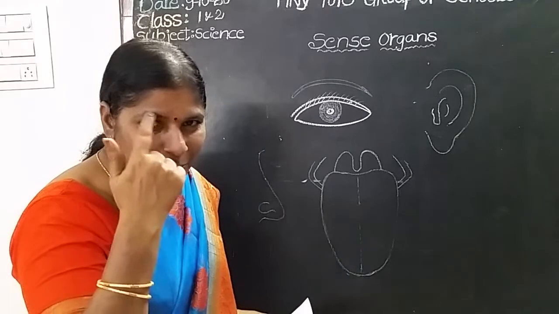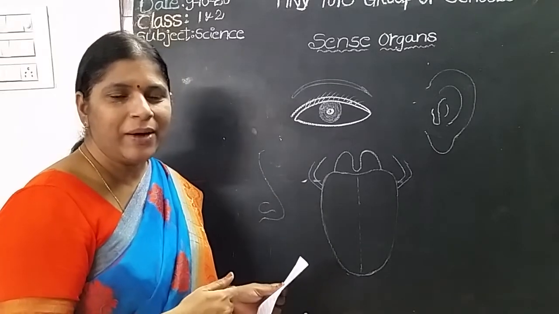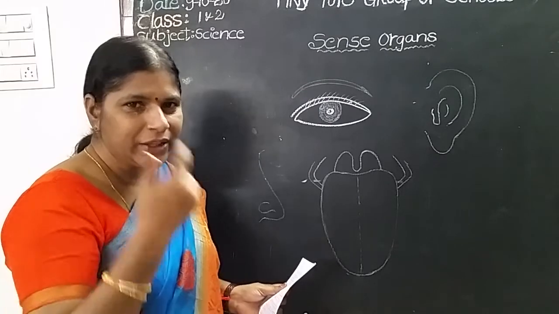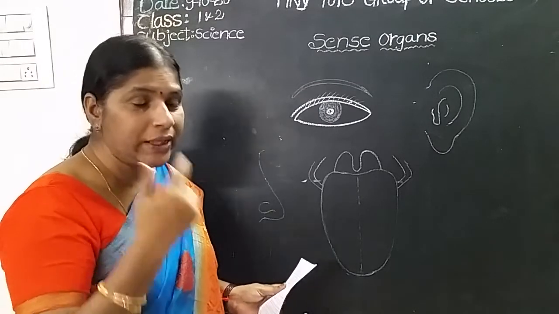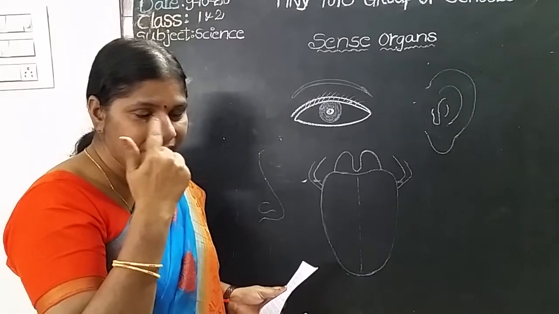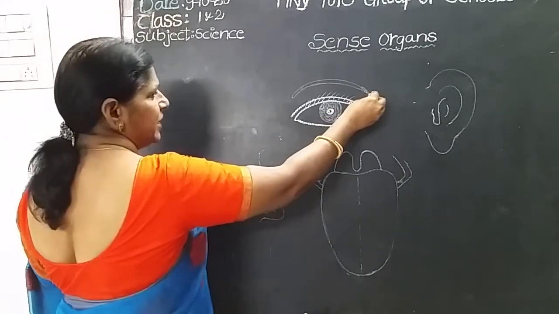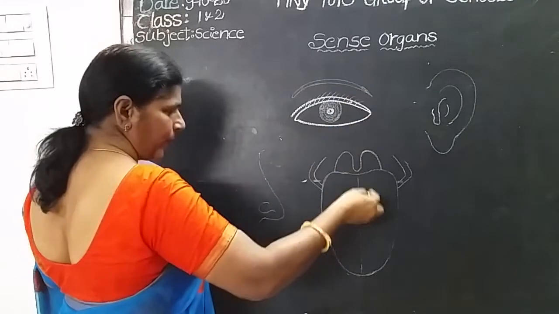We have eyebrows. Okay. See your mother eyebrow or your friend or your brother or your dad. This is the eyebrows. Okay. These hair like structures are called eyelashes. Okay children. Yes. This is the eyebrow.